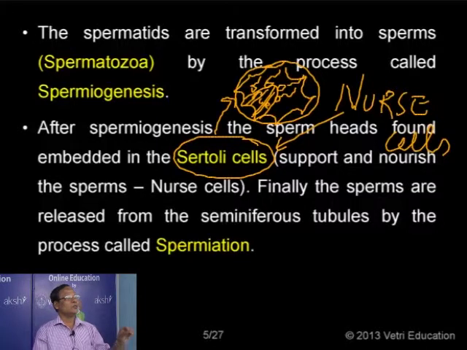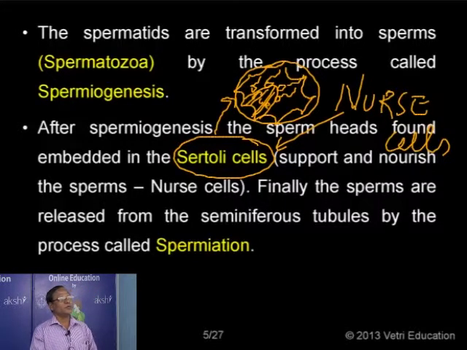So anyway, what are Sertoli cells? The nerve cells, their main function is providing nourishment along with supporting the developing sperms. That is why we can see millions of sperms approaching these cells and also stuck to the surface of this one. So now the fully formed sperm is ready for release.